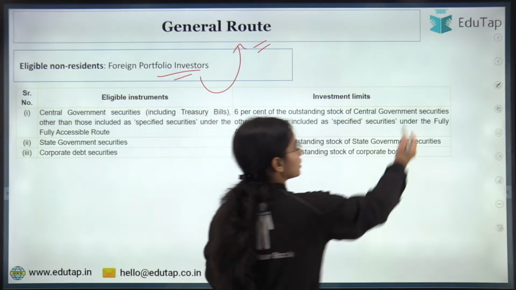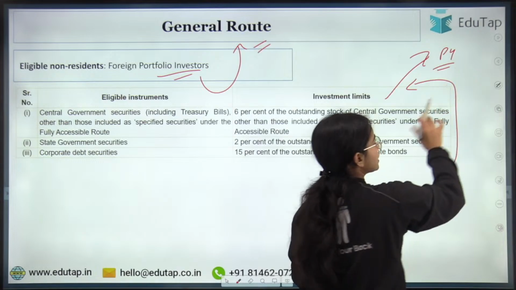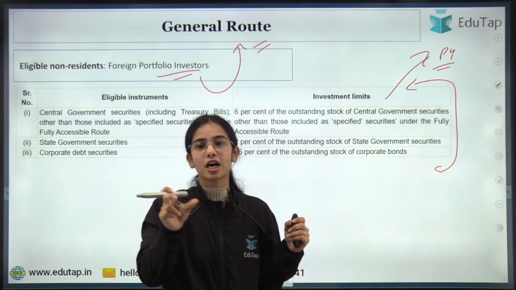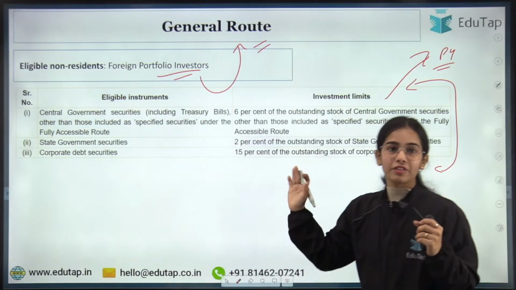And from this part, a question has come in the previous year. So remember this part very carefully, and the limits are very, very important. They are very, very important.